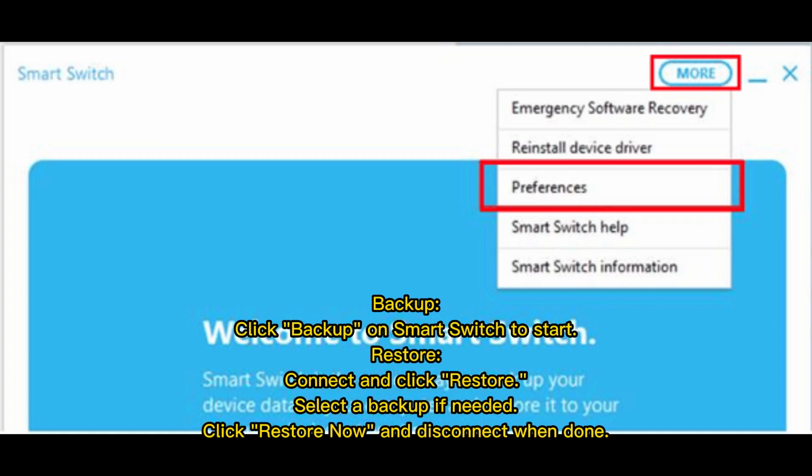Backup. Click Backup on Smart Switch to start. Restore. Connect and click Restore. Select a backup if needed. Click Restore now and disconnect when done.